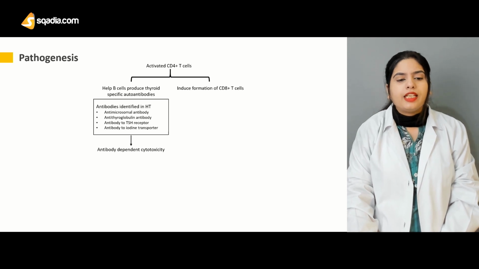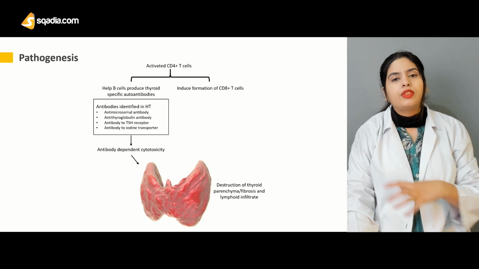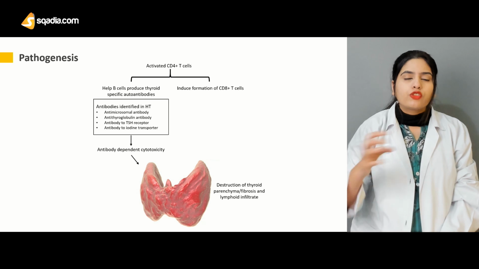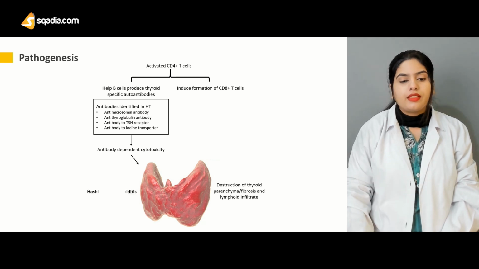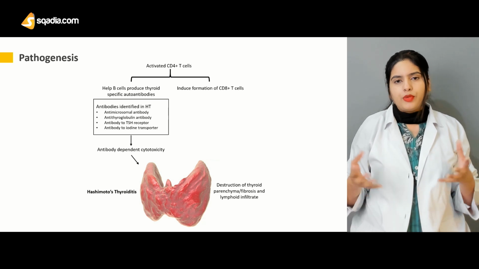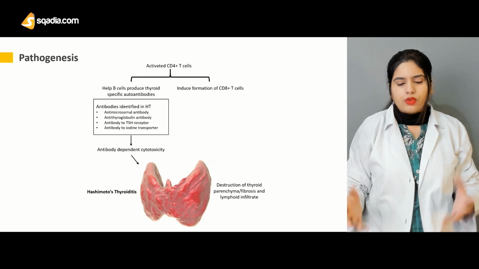Moving on, antibody-dependent cytotoxicity can lead to destruction of the thyroid, parenchymal fibrosis, and lymphoid infiltrate. The structure of the thyroid gland will be destroyed. That is actually Hashimoto's thyroiditis. The antibodies are produced, they bind to the cells, and they cause destruction of the cells.